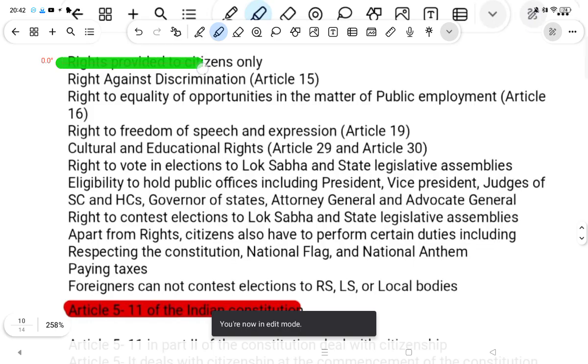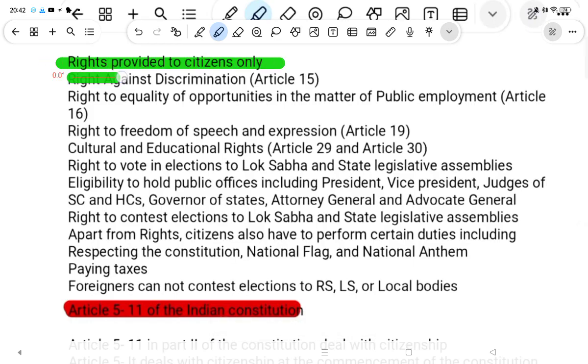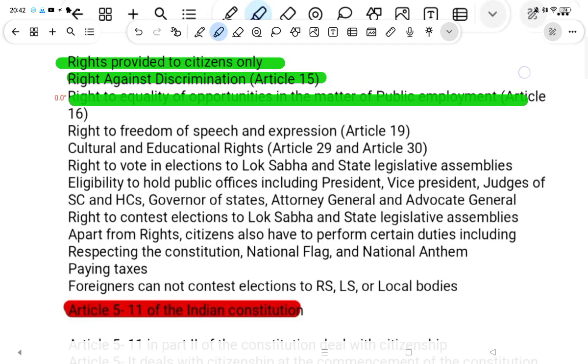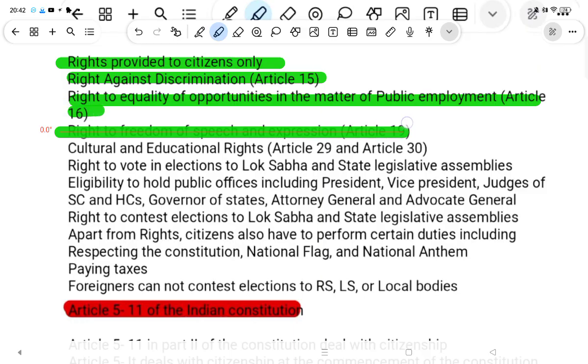Rights provided to citizens only. Rights against discrimination, Article 15. Right to equality of opportunity in the matter of public employment, Article 16. Right to freedom of speech and expression, Article 19. Cultural and educational rights.